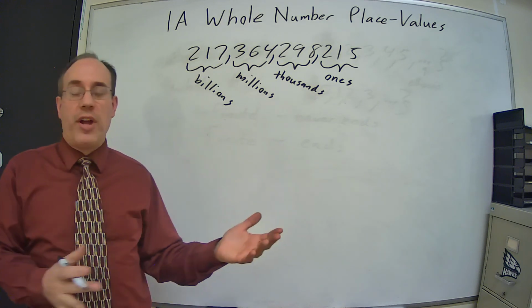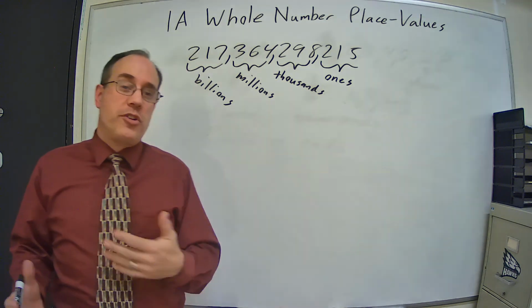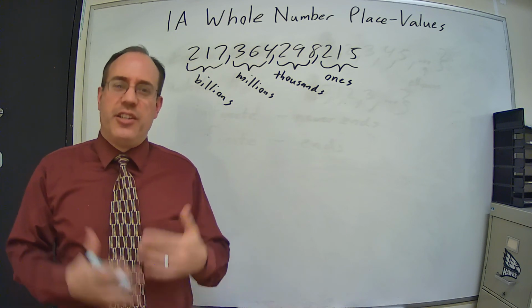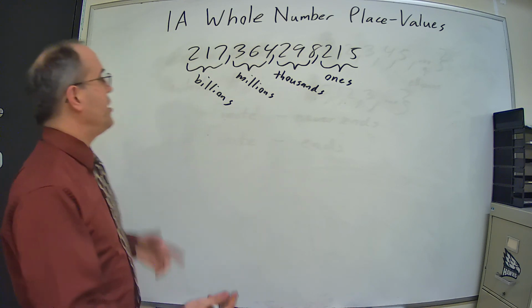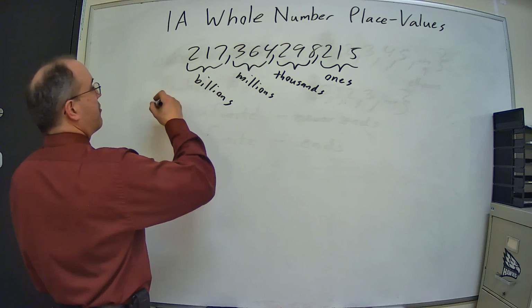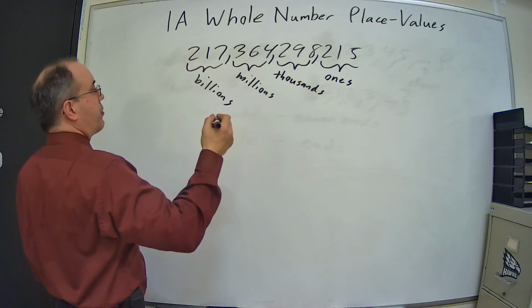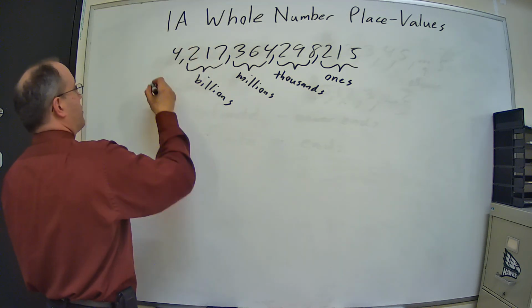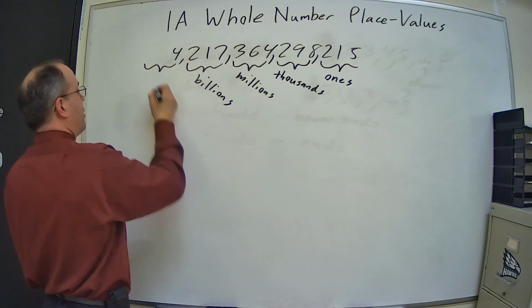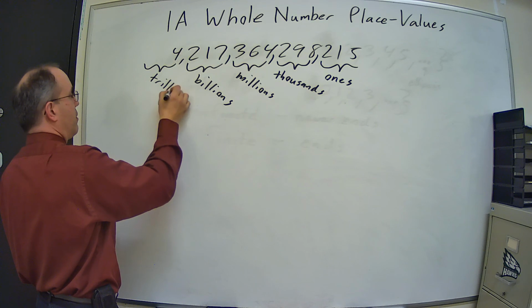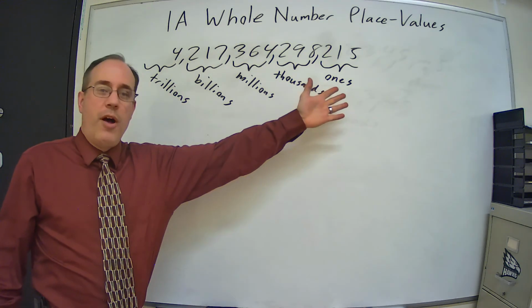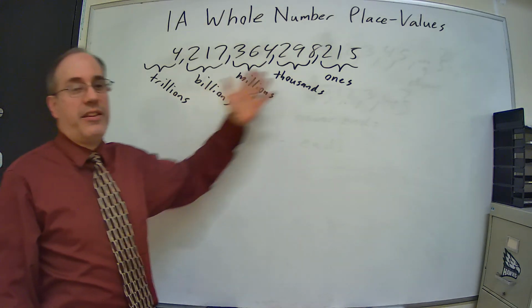And they keep going on with more and more names, which, to be honest, people really don't deal a lot with beyond trillions. So if I were to add another digit here just to give myself something to work with, maybe I make that a 4 there, and so now I can say this one is trillions.